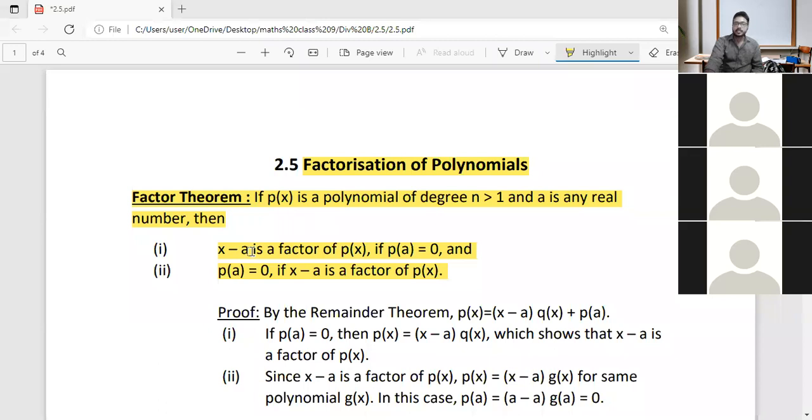It is said that x minus a is a factor of p of x if p of a is equal to 0. That was the first case. The next case tells that p of a is equal to 0 if x minus a is a factor of p of x. Don't worry, I will prove it so that all of you can understand.